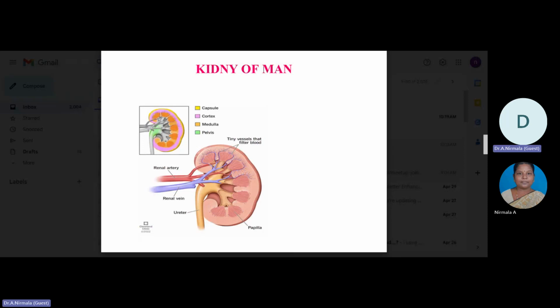The outer layer of the kidney is a tough capsule. Inside the kidney, there are two zones, the outer cortex and the inner medulla. We can easily understand this by this diagram. The medulla is divided into a few conical mass-like structures called the medullary pyramids. They project into the calyces. The cortex extends in between the medullary pyramids.